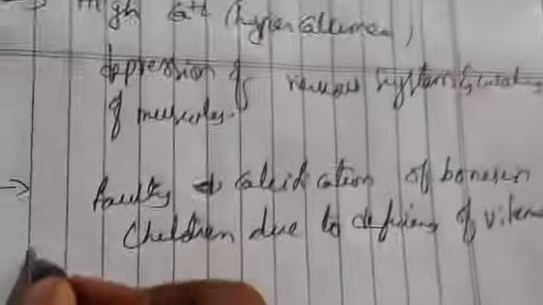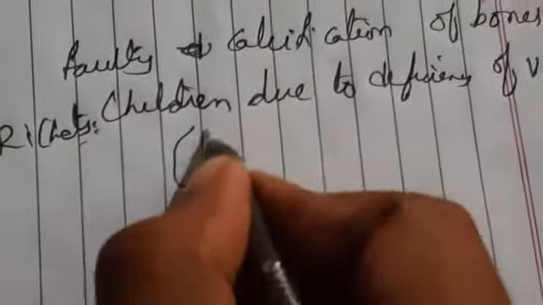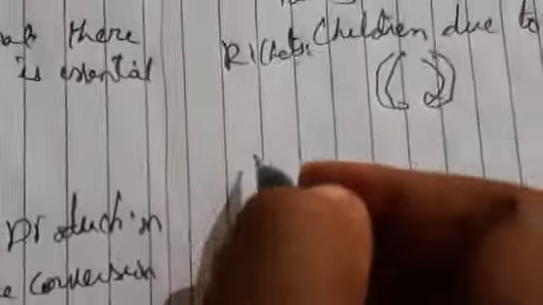So this is mainly rickets. If you have observed, in rickets the legs will be bent like this for children. There will be some bone bending that takes place.